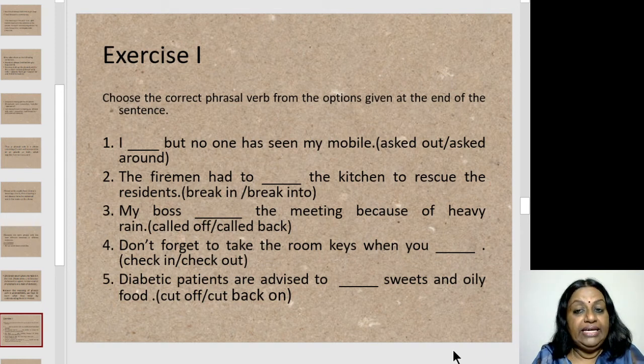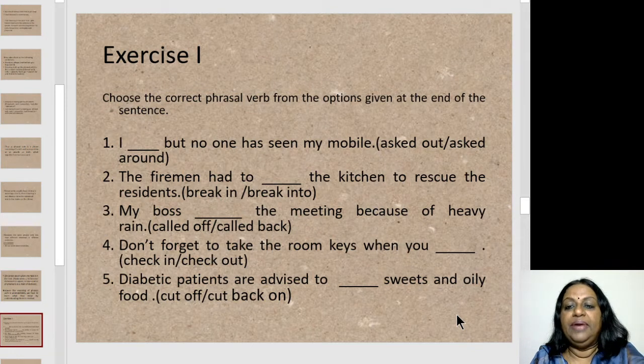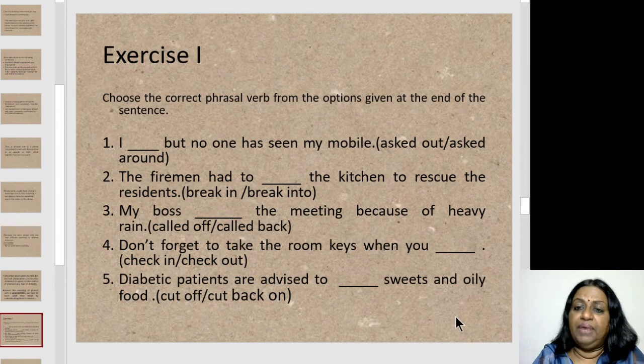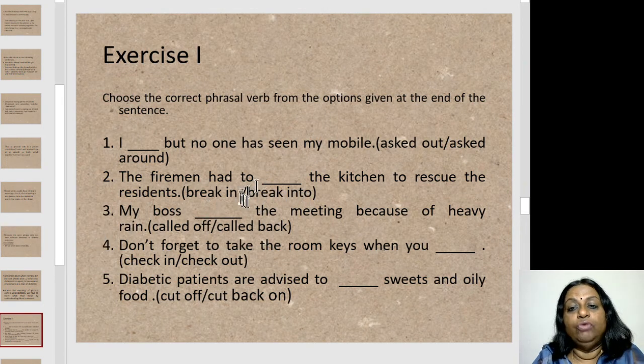You have break in and break into. Okay, so which one would you use? Break into. The firemen had to break into the kitchen to rescue the residents. That is, they had to break open maybe the kitchen door, rush into the kitchen, break into the kitchen and rescue the residents. The phrasal word break in would mean theft.